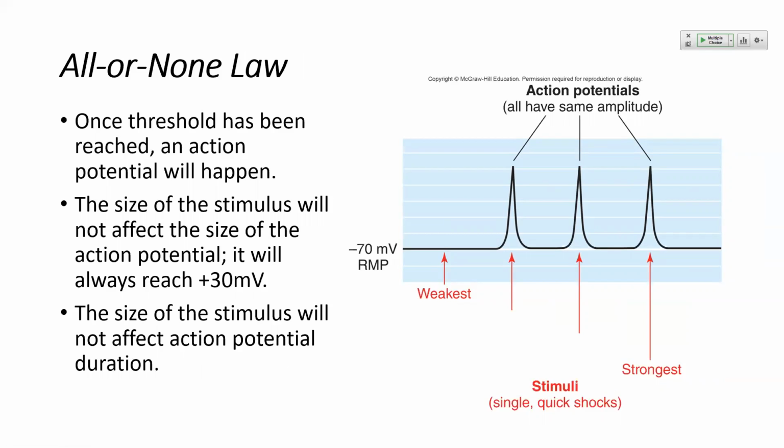So I think this pretty much sums up everything I just said. So the size of the stimulus does not matter. We have an action potential or we don't, and it's always at the same amplitude, always at the same magnitude, always of the same duration. Okay, there is no small or big or medium action potential. There is only one identical action potential.